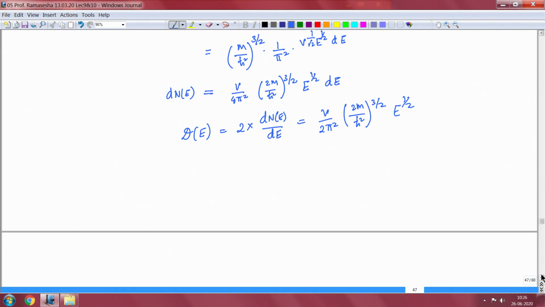Another thing that we know is the following, that is what we are interested in is knowing what the Fermi energy is given that there are N electrons. So if my metal has N electrons, then what is the Fermi energy? This is the question that I want to answer.